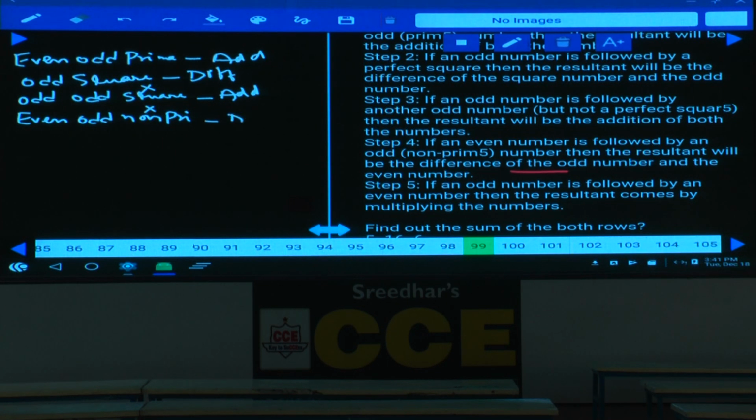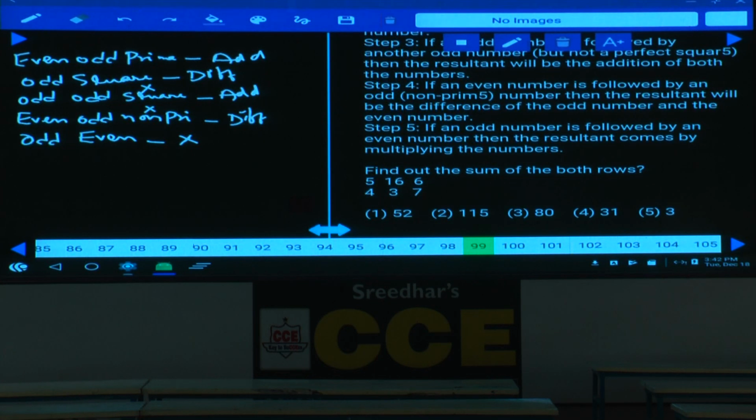Then condition number 5, odd number followed by an even number. Odd is followed by an even number. Then the resultant comes by multiplying the given numbers. These two numbers must be multiplied. Then coming to question number 99.